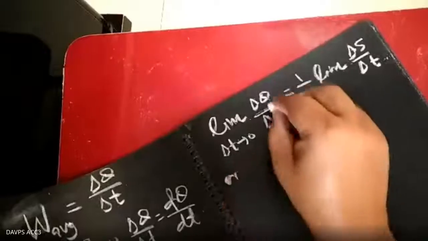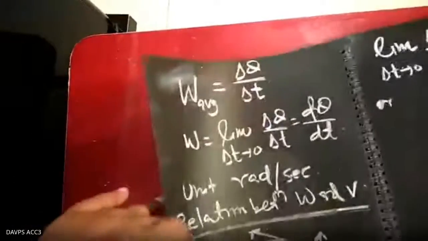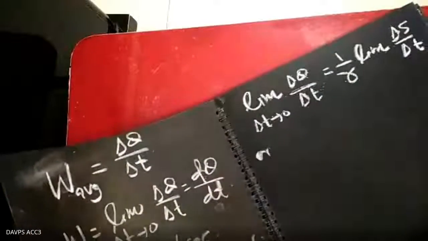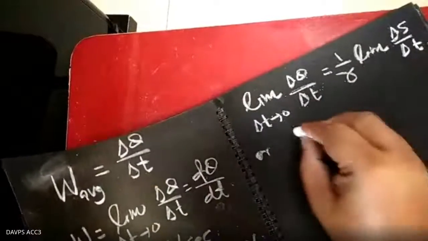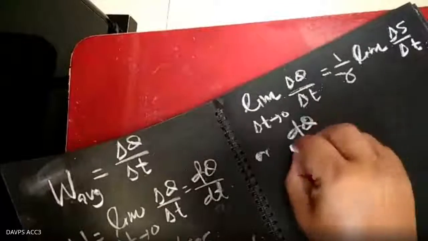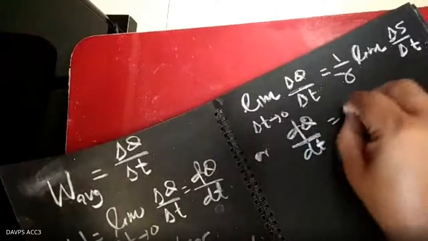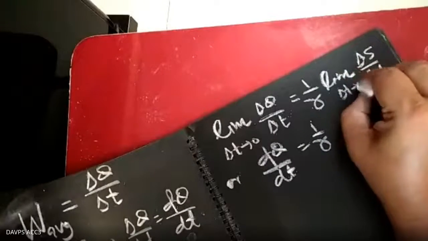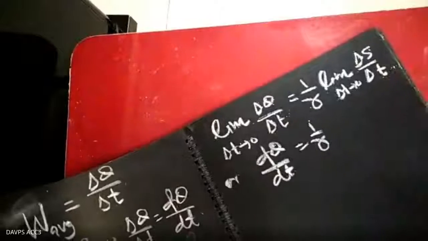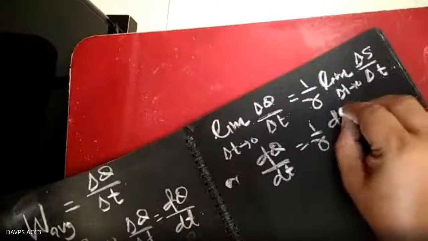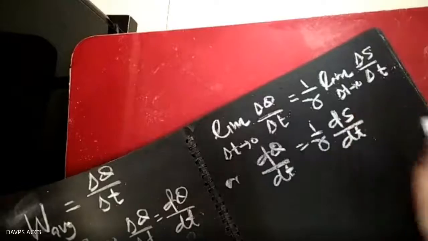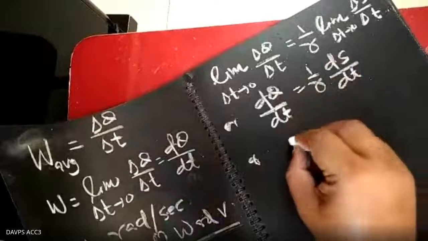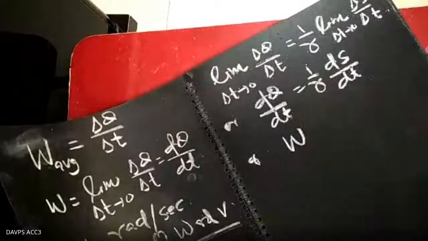The limit of delta theta by delta t as delta t tends to 0 is d theta by dt. What is the limit of delta s by delta t? That is ds by dt, so 1 by r ds by dt. And what is d theta by dt? That is the angular velocity omega.